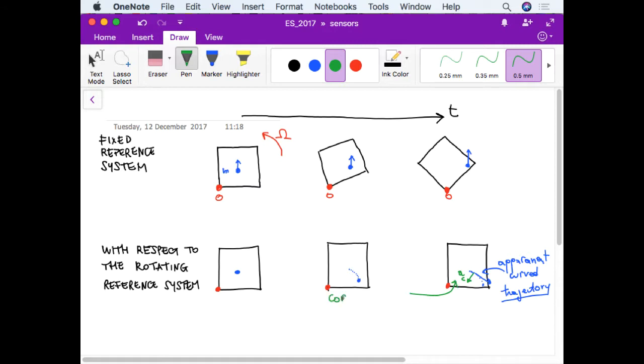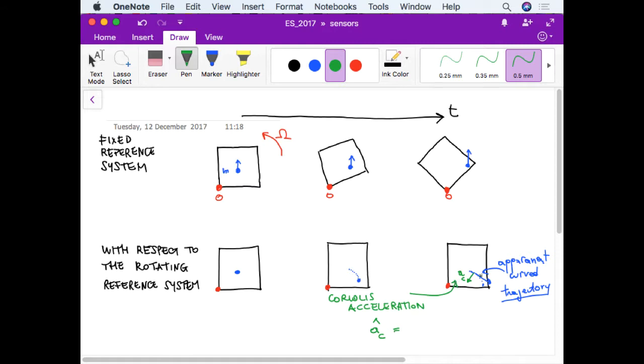This is the Coriolis acceleration, which is of course proportional to the force by means of the mass of the body. I don't want to demonstrate the expression for this Coriolis force, but there are a few things which are evident.